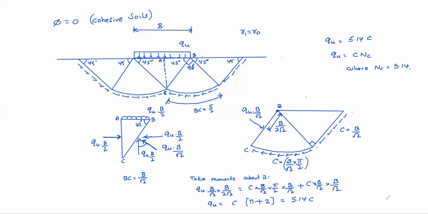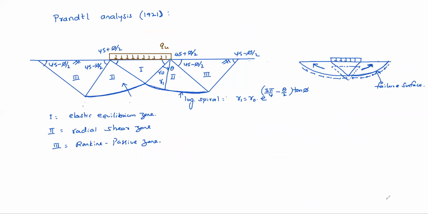So this thought was given first by Prandtl in 1921 itself. Okay. So this is the first step proposed for this bearing capacity. Of course, the first step was Rankine's, but a more practical or more scientific approach was given by Prandtl. Okay, the radial surfaces, that failure surface, the assumption and all, he only gave.